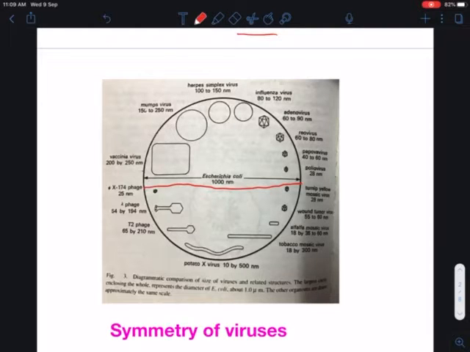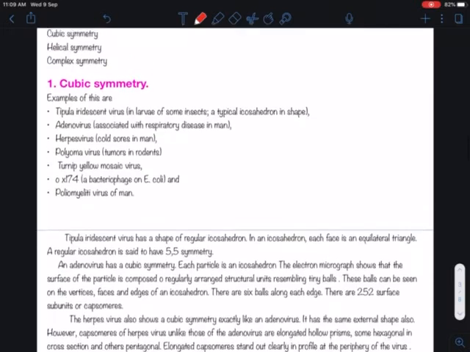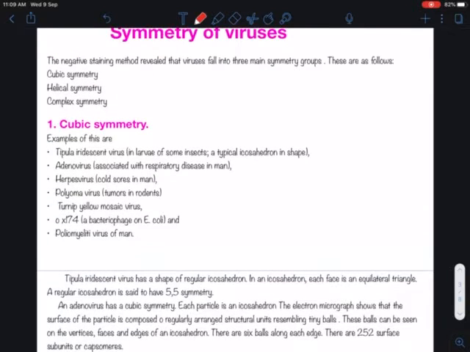1 micrometer is equal to 10 to the power minus 6 meter. The other organisms are drawn approximately on the same scale. Here we can see that the smallest virus is this one, the phi X174 phage virus, which is only 25 nanometer. So we can see the comparative size of viruses in this diagram.